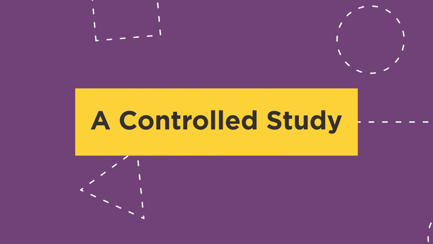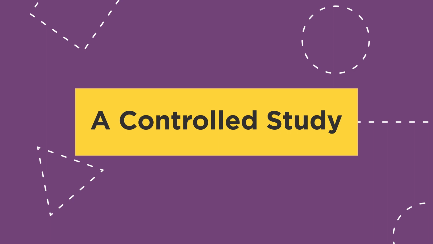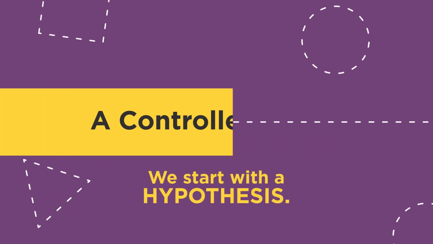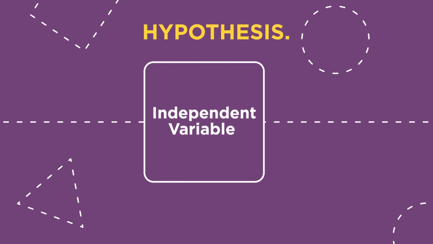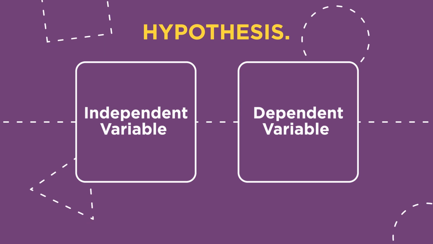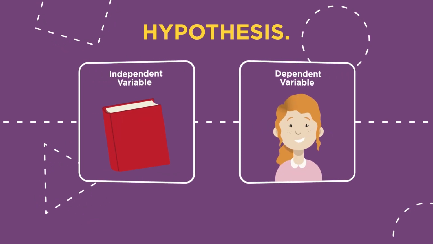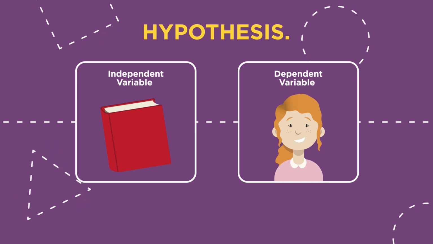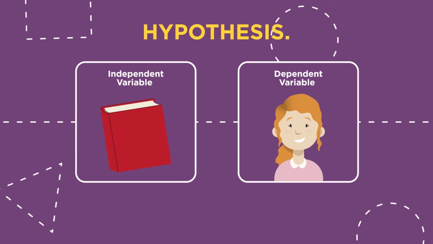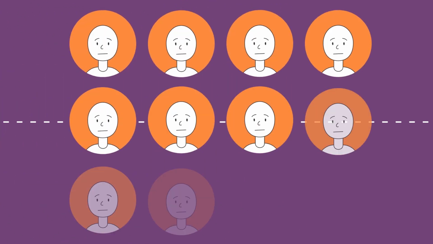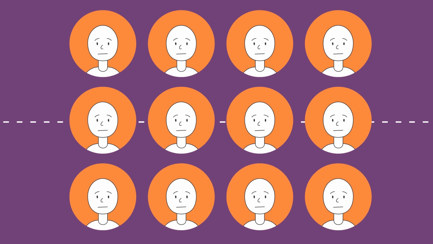To prove causality, a good approach is an experimental strategy known as a controlled study. We start with a hypothesis. We might hypothesize that a dependent variable is caused by an independent variable. We might hypothesize that a new reading method, independent variable, will cause an increase in children's literacy, dependent variable. We would then design an experiment to test this. We get a class of children to be taught with the new approach for a term and then test to see if their literacy has improved.